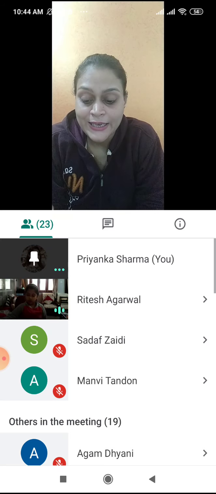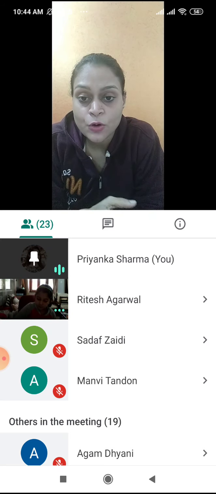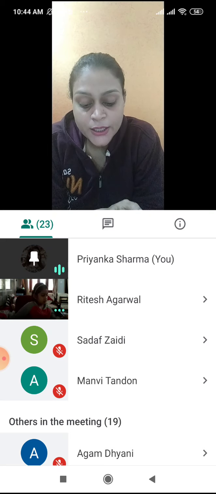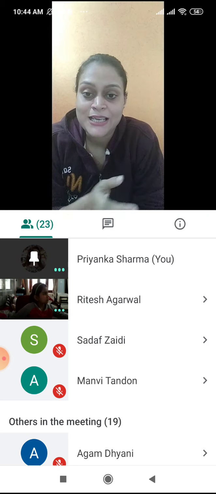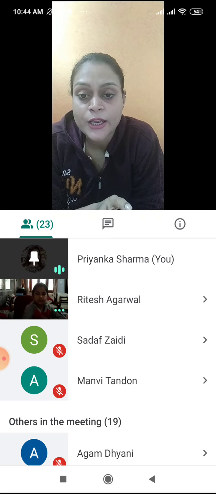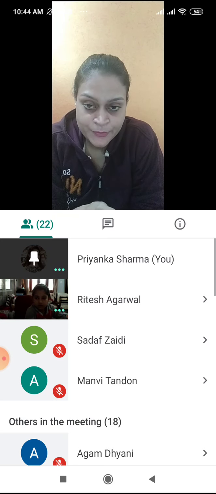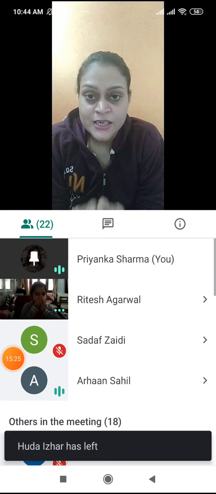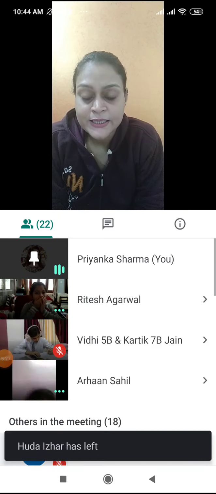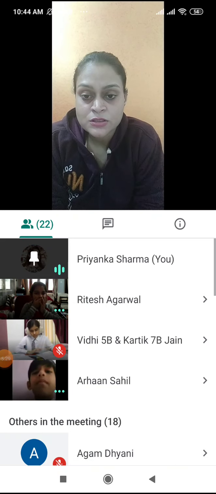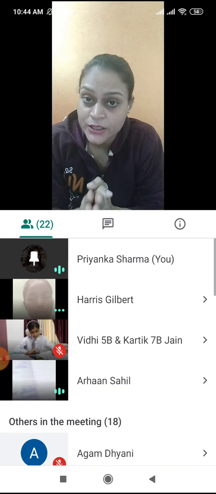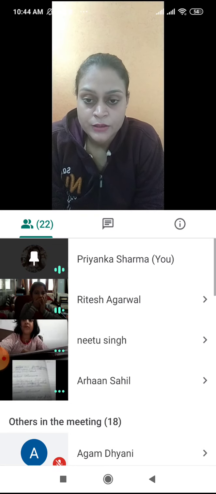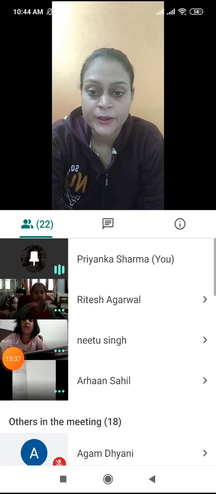Example of active volcano, Mount Vesuvius. Dormant, Mount Kea. Extinct, Mount Kenya. Is this clear to everybody? All three categories are clear with examples. Okay, so we are stopping our class here.